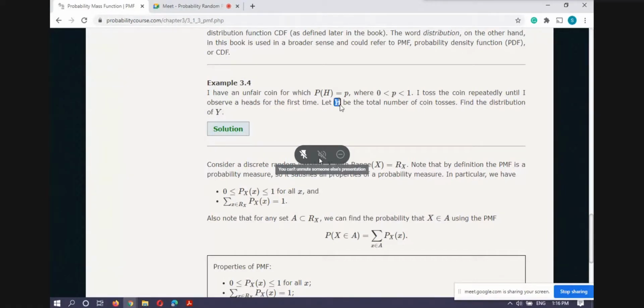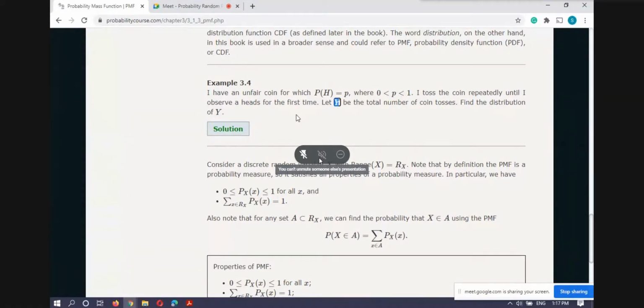So now Y is the random variable over this experiment, and I first have to find its range. If you think, I am continuously tossing the coin, so maybe in the first toss I will get head, maybe in the second toss I will get head, or maybe I toss 10 times and do not get head, and in the 11th toss I get head.